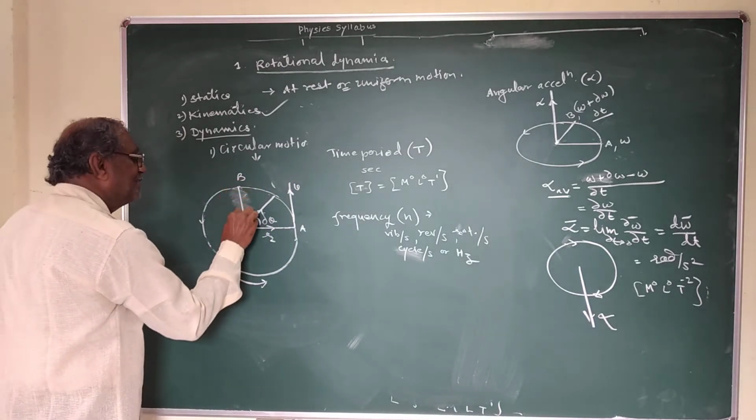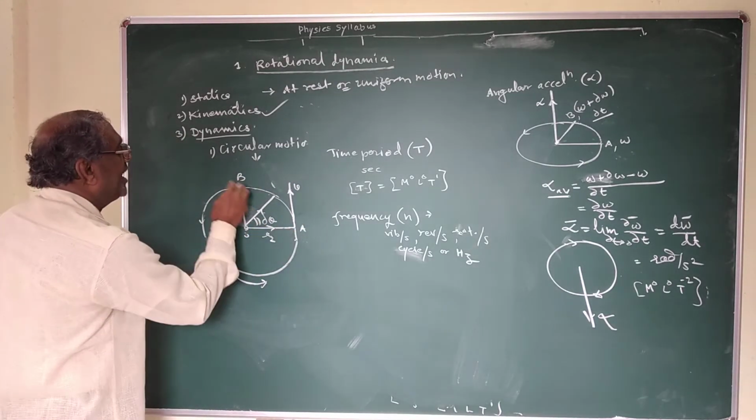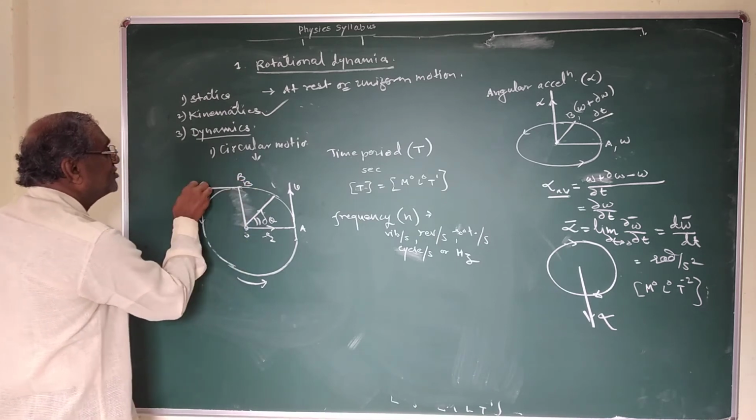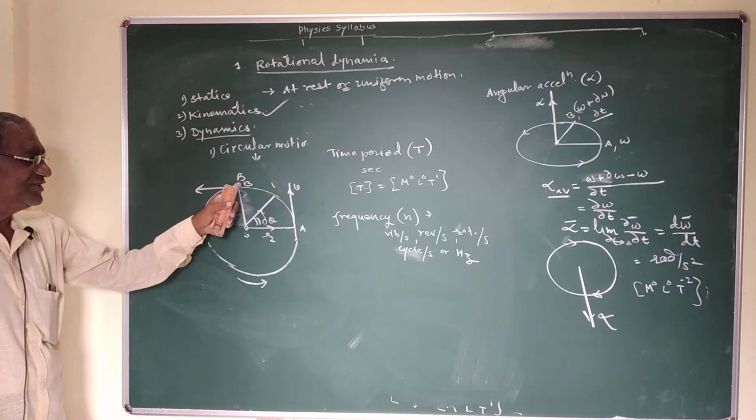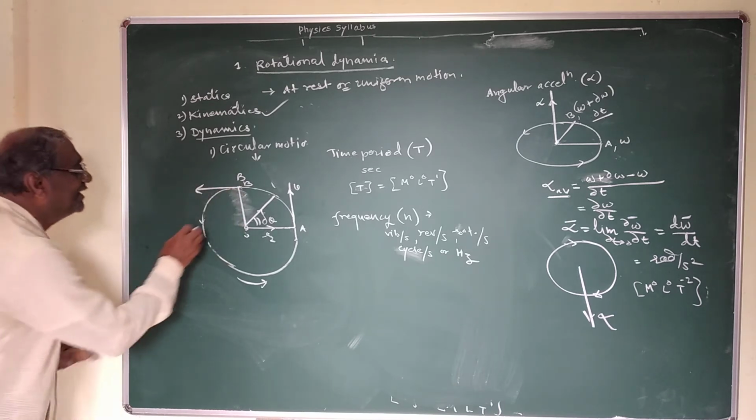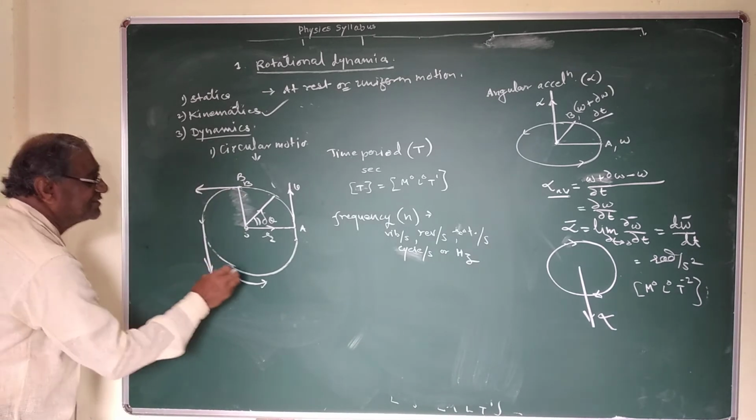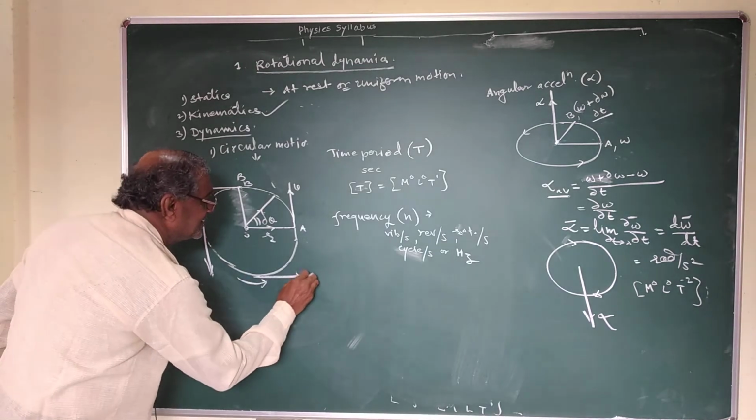If the particle moves from A to B, the direction of velocity of the particle at point B is again tangent to this circle at this point.